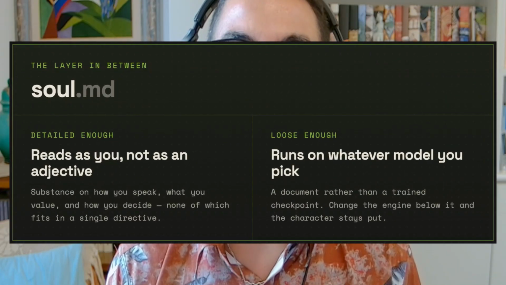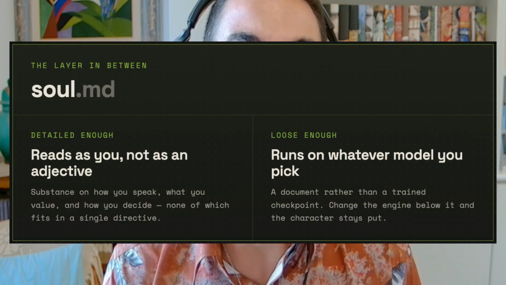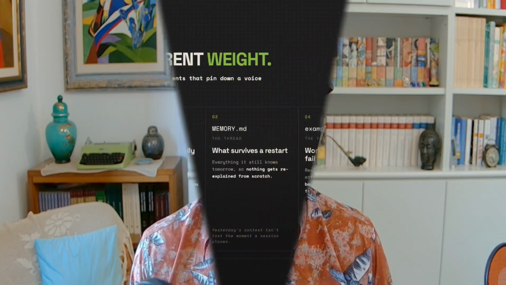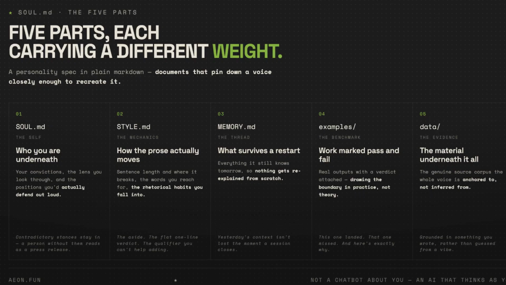What's missing is a middle layer, a format for identity that is specific enough to actually sound like you or like a person you want your agent to sound like, and portable enough to work with any model. SOUL.md is a personality spec written in plain markdown. It consists of 5 pieces. SOUL.md includes the identity, the worldview, real opinions, and also the contradictory opinions of that soul.